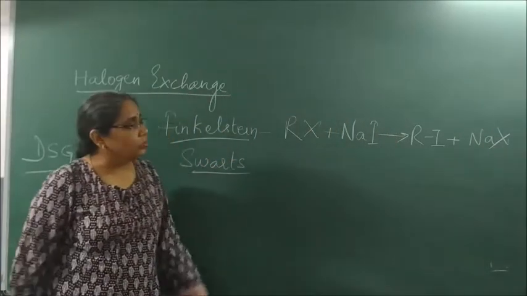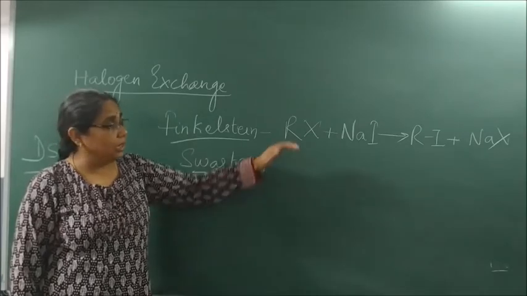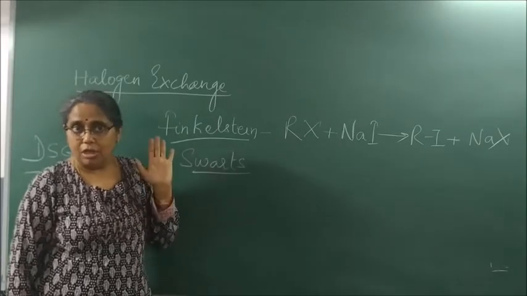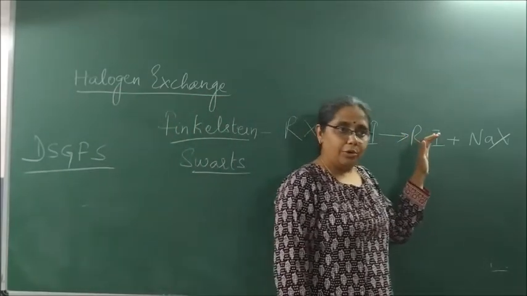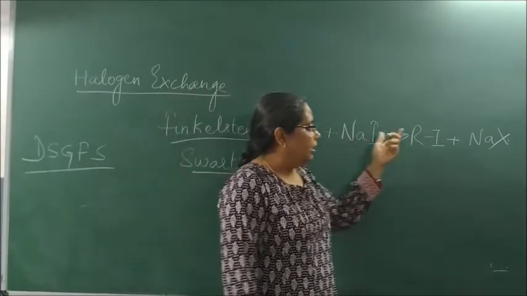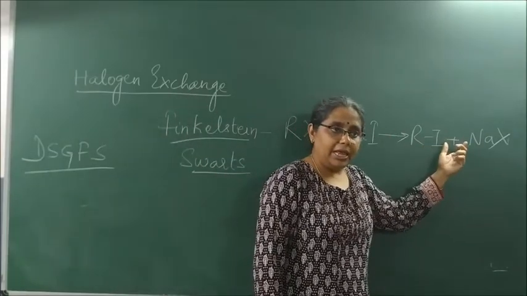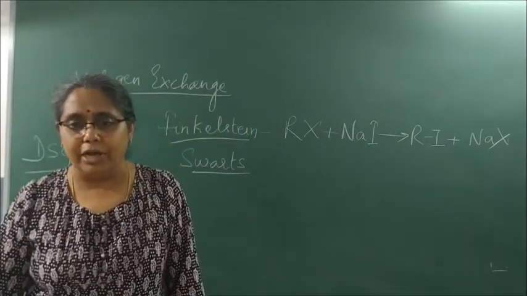This is called Finkelstein's reaction, also called the Nye reaction by your seniors. It is mainly used for the preparation of iodoalkanes. You use RX, react it with NaI to get RI plus NaX. Clear? Please write Finkelstein. Alkyl iodides